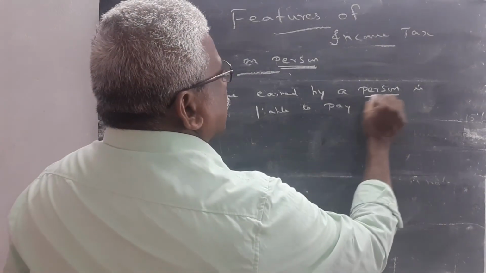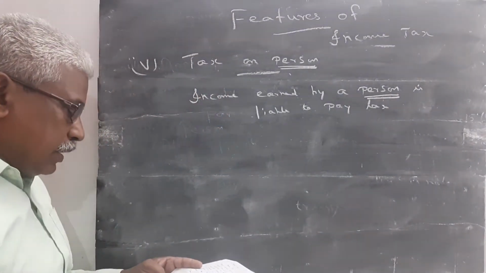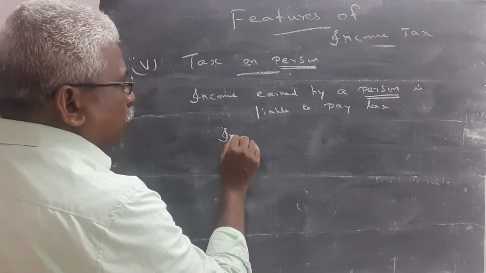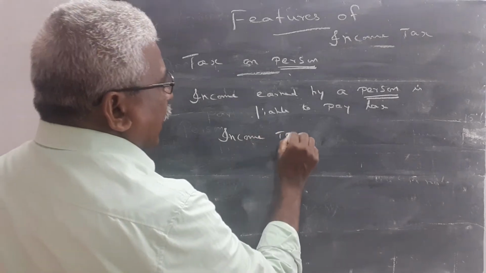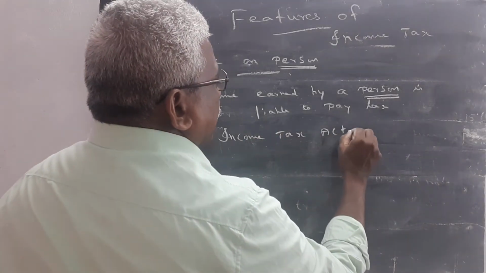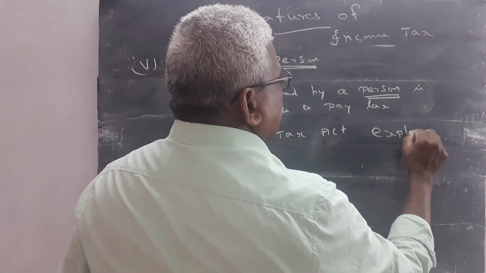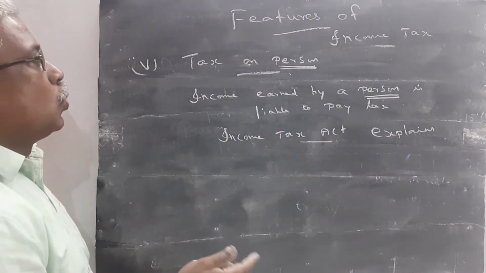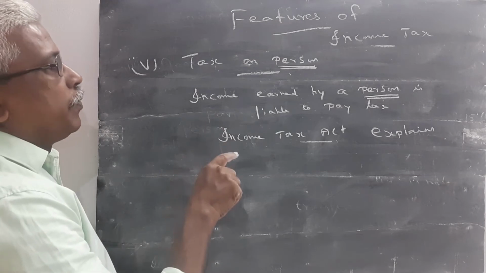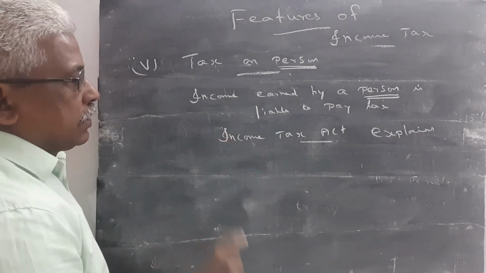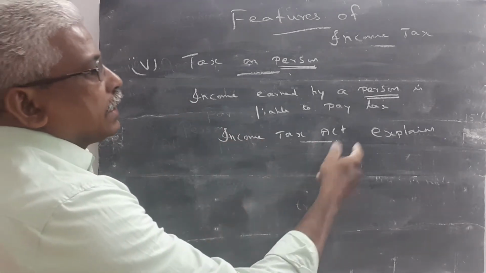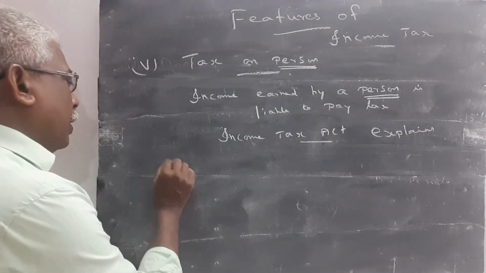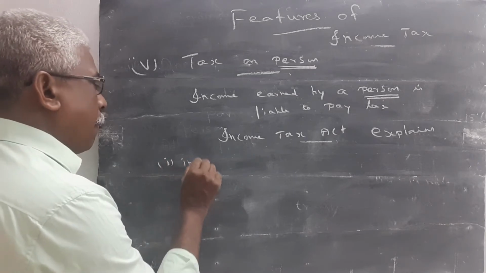Who is a person? The term person is explained in the Income Tax Act. The person who earned income is liable to pay tax. So the person may be an individual.